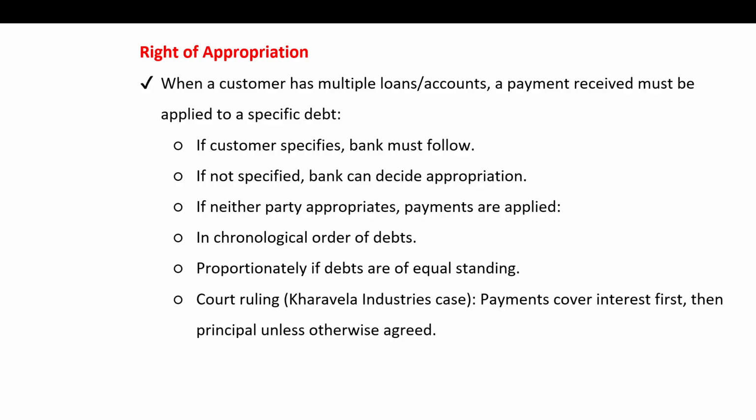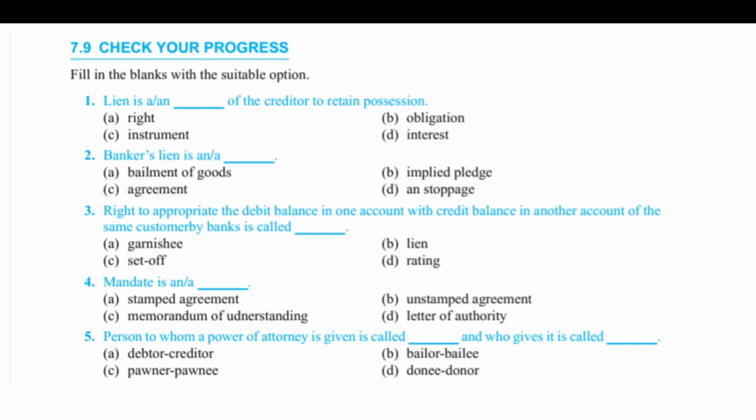There's a famous case, Sarewal Industries versus Odisha State Finance Corporation, 1985. In this, the court stated that if there is no agreement, the bank will use the payment to pay interest first. So the question was whether to pay the interest first or the principal, or whether they should be paid off simultaneously. If there is no agreement, the bank will use the payment to pay interest first and then the principal amount. I hope this is clear to you.